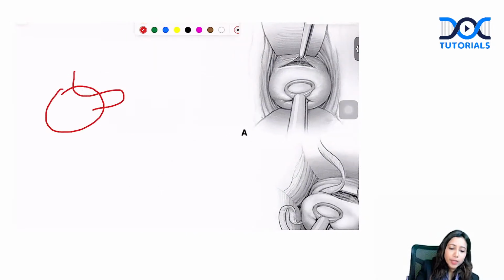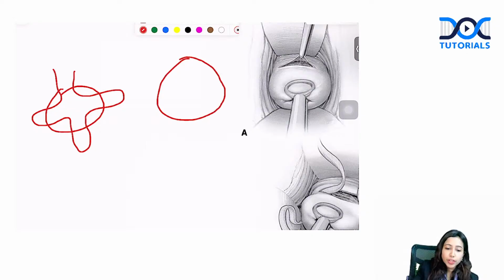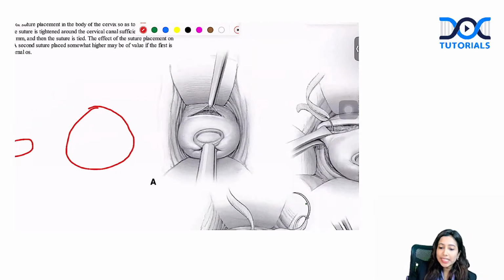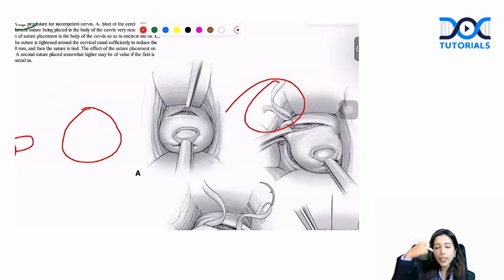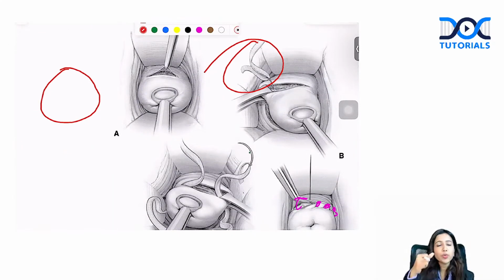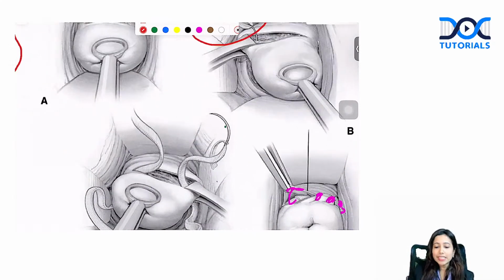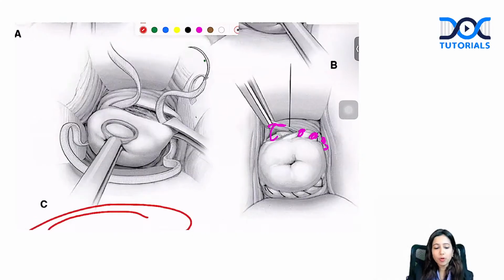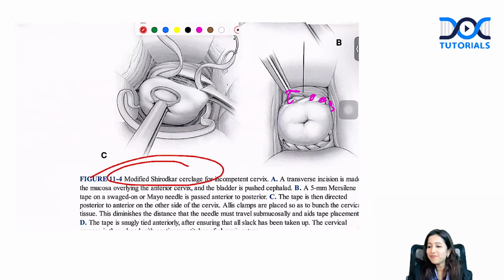In McDonald, you are going to see the sutures. In Shirodkar, you are going to see the tape, the Mersilene tape. With that, you have pushed the bladder, dissected the bladder; that is going to be your normal Shirodkar, whereas in the modification, you don't dissect and push the bladder, such as in this image. Yes, this is the modified Shirodkar cerclage.